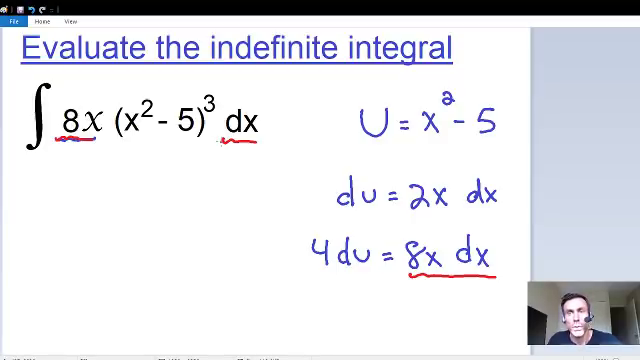Now at this point, we're ready to perform our u substitution. So let's get started right away. Instead of writing x squared minus 5, we know x squared minus 5 is equal to u. So instead of x squared minus 5 cubed, I'm just going to put u cubed. So that's equal to u cubed.